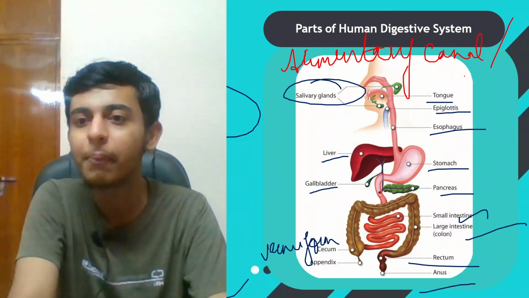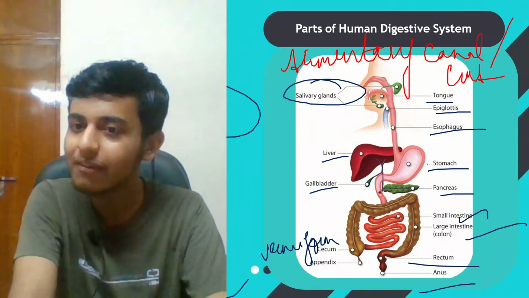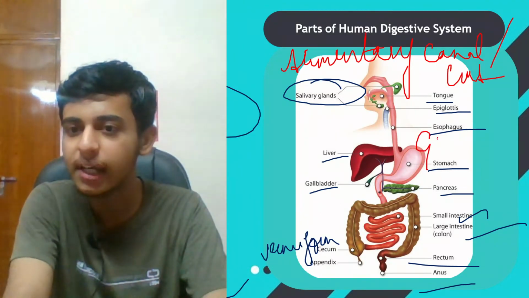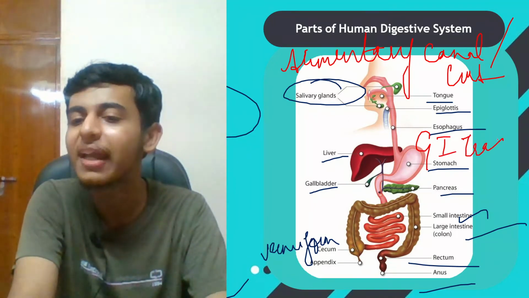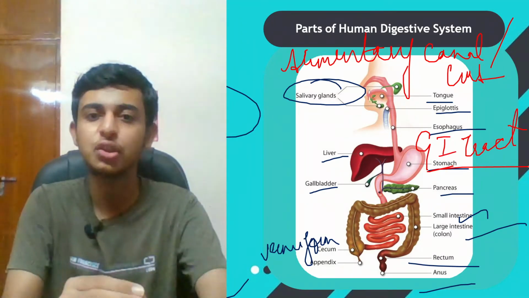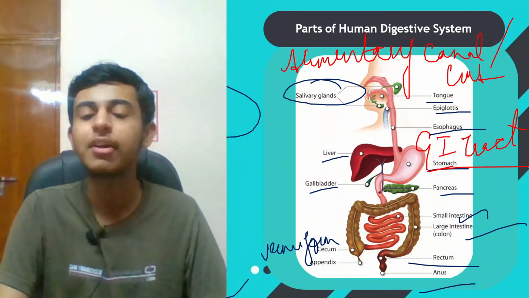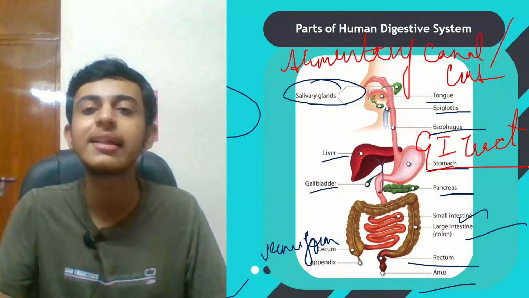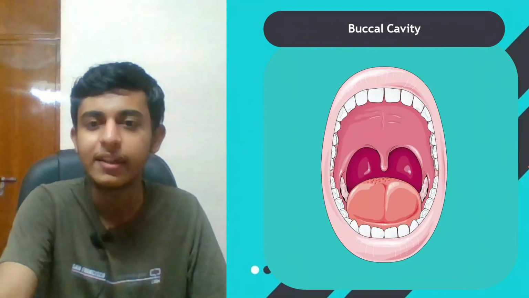We also call the alimentary canal the gut, and in 11th you will study that we also call it the GI tract. GI means gastrointestinal. Gastro refers to the stomach, intestinal refers to the intestine. So stomach and intestine are the main parts of the human digestive system.